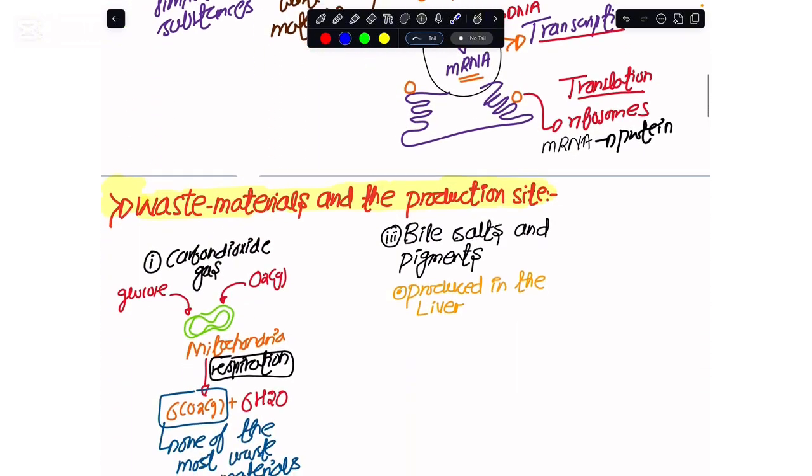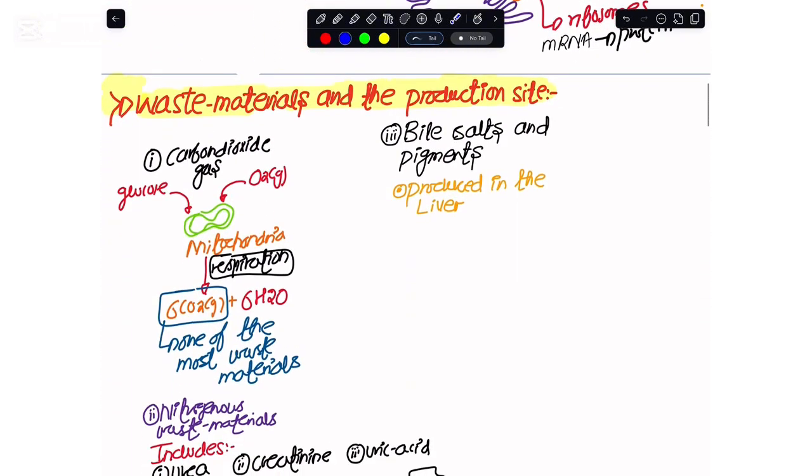Now we must know where in our body the waste materials are actually produced. Within the cells we have a major organelle, the mitochondria, and we know the mitochondria is responsible for the respiration process.